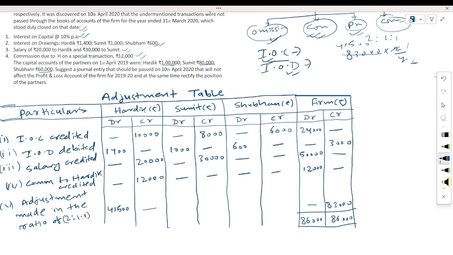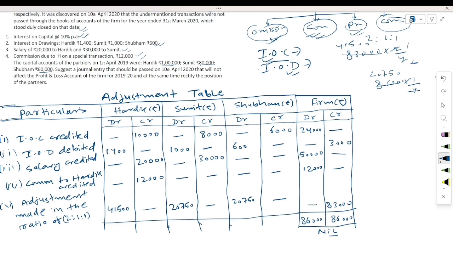Now what will be the amount here? 20,750. We will write here 20,750, and on the same, 20,750. Here the firm balance becomes nil. First of all, we have to nil this firm balance. Then after that we will balance the partners' accounts. Now we have to balance the partners' accounts.